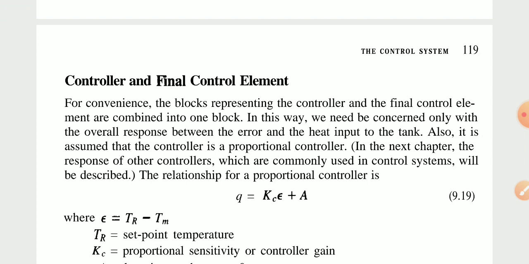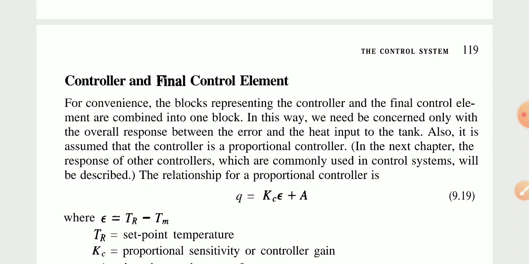We will see the other controllers in the next chapter. Which one? The controller and final control elements. What will we see in it? Closed loop transfer and block diagram for reduction, overall transfer function for the single loop system, overall transfer function for a change in load, and overall transfer function in a multi-component control system.